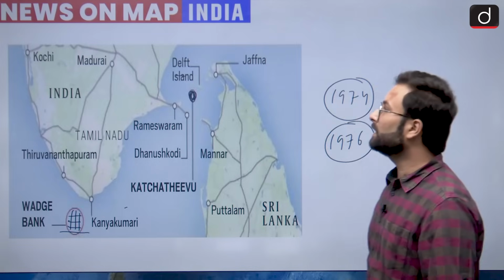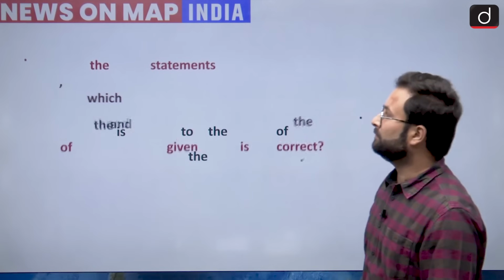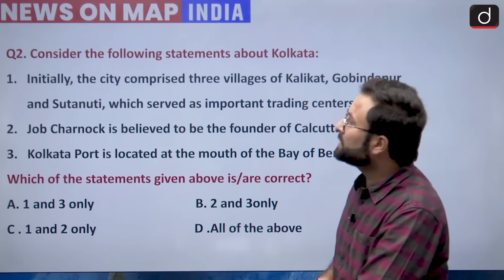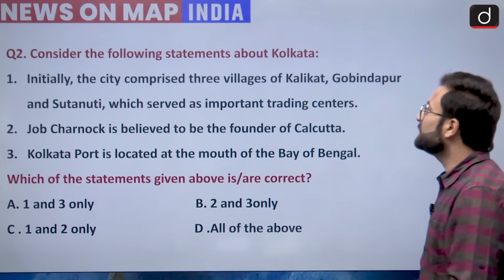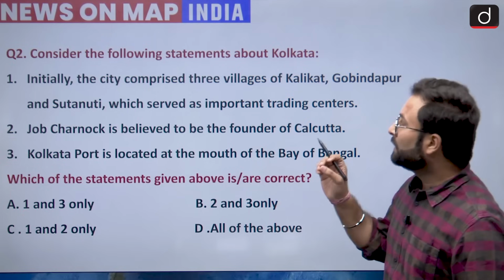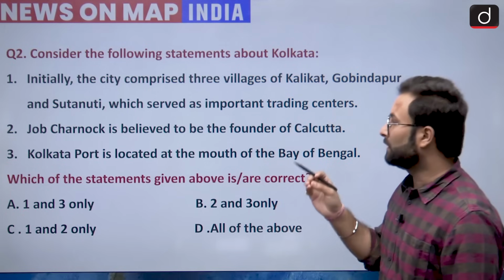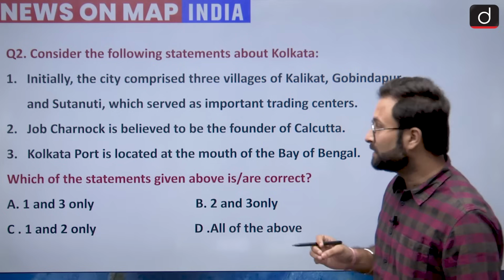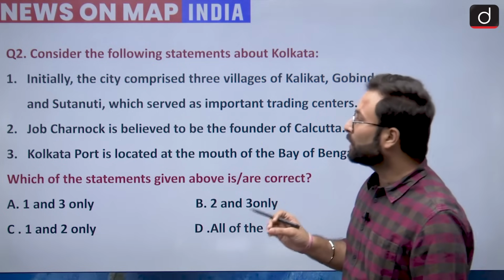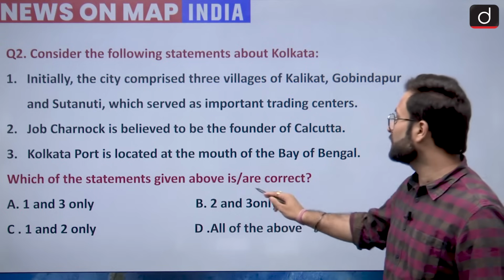Now coming to the next question, which is question number 2. Consider the following statements about Kolkata. First, initially the city comprised three villages: Kalikata, Govindpur and Sutanati, which served as an important trading center. Second, Job Charnock is believed to be the founder of Kolkata. Third, Kolkata port is located on the mouth of the Bay of Bengal. You have to choose the correct statements.